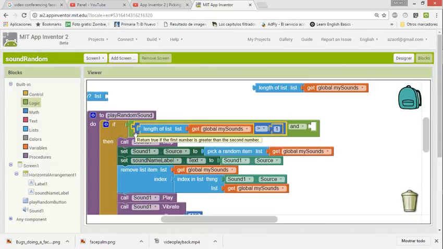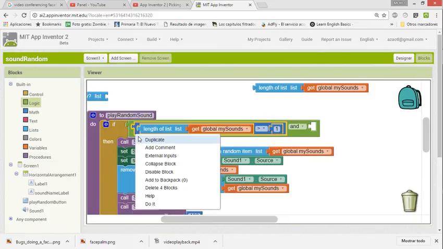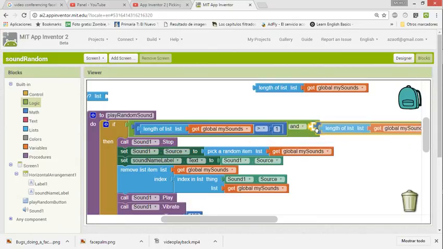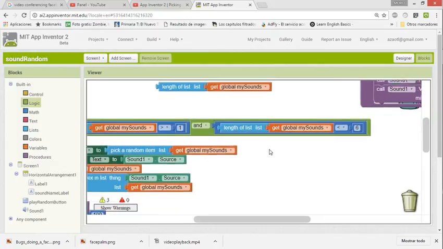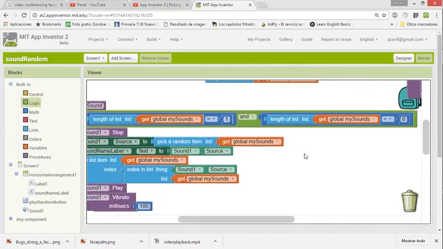So if it's bigger than 1, we want to make this procedure, but if it's less than 6, maybe like that, I'm not sure.